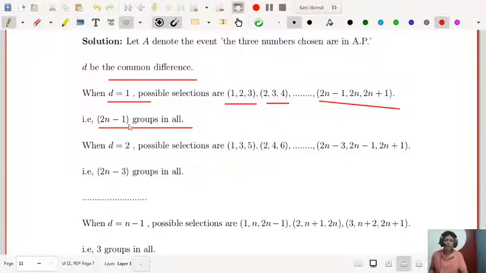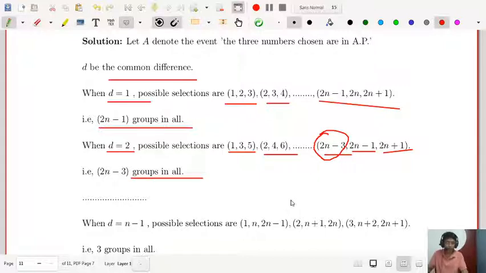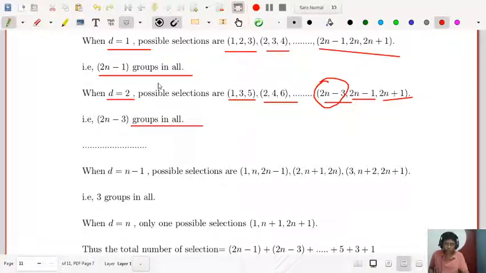Now take d = 2. So the possible selections are 1, 3, 5; 2, 4, 6; and so on up to 2n − 3, 2n − 1, 2n + 1. Your common difference is 2, please note that, and the last term is 2n + 1. So there are altogether 2n − 3 groups in all. You can calculate that. And so on.